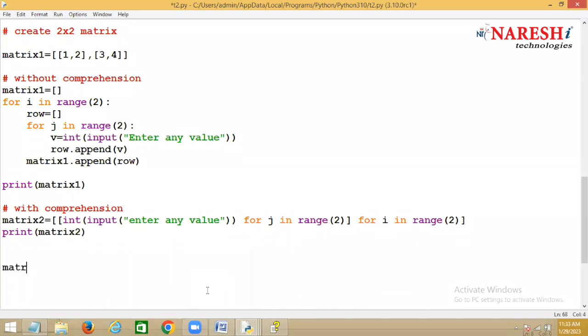Right? For example, I have a matrix 1 with 1, 2, 3, 4. What have you not understood? You can add another inner one. See, this is comprehension only here. So this is a list, right? Inside the list... Rupesh, let's try to understand this.